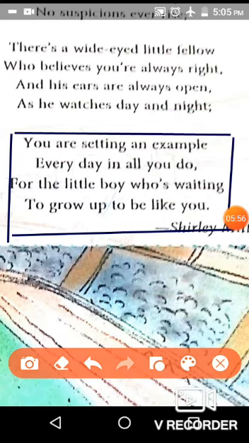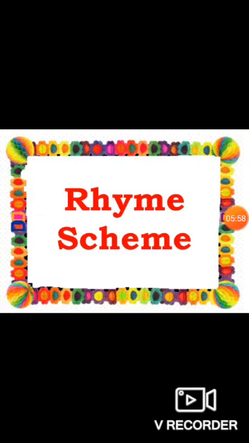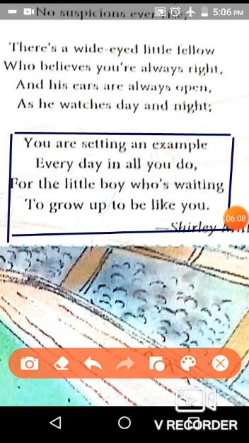Now in stanza number 5, again our rhyming scheme is A, B, C, B. Now let's see the words which are rhyming here in stanza number 5. In line number 2, do is rhyming with the word you given in line number 4. So again here the rhyming scheme is A, B, C, B.